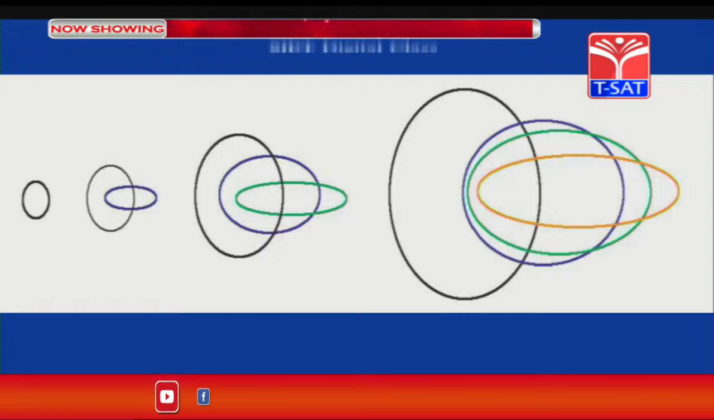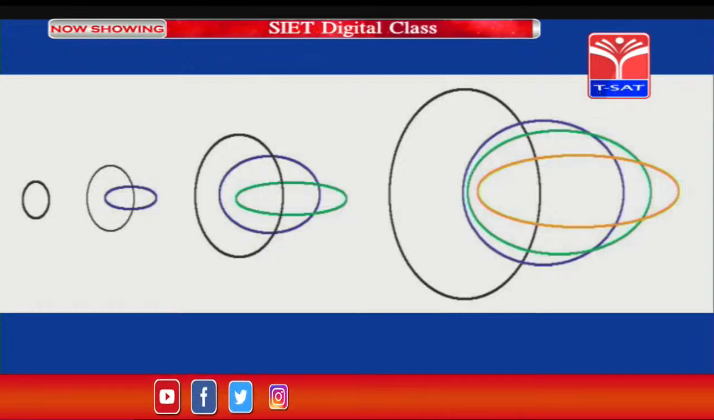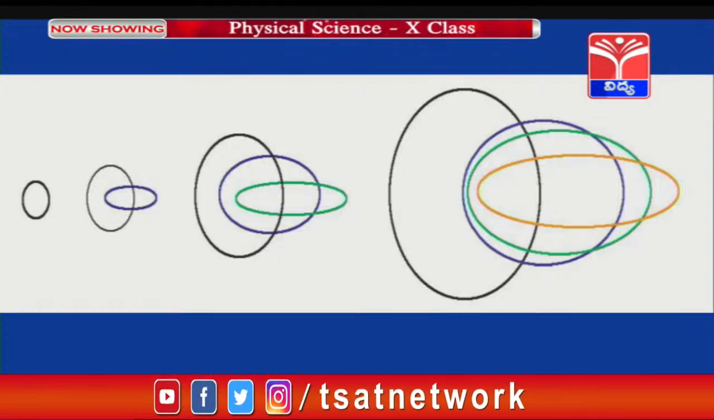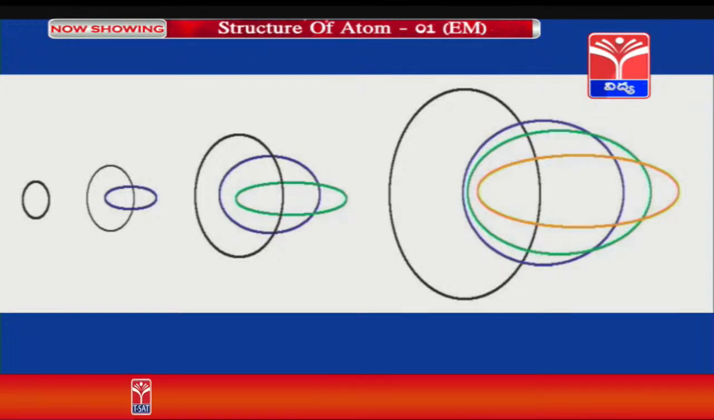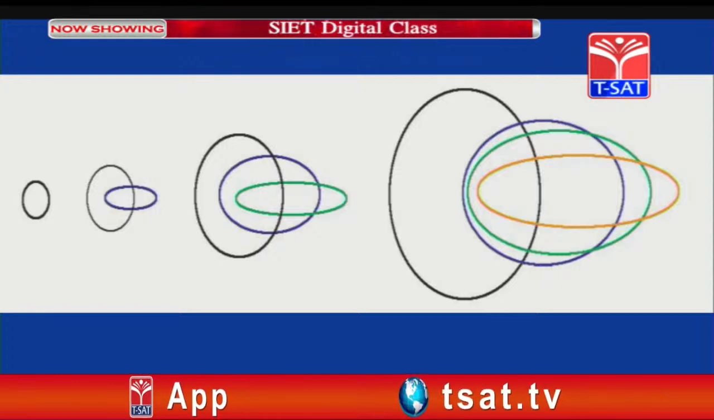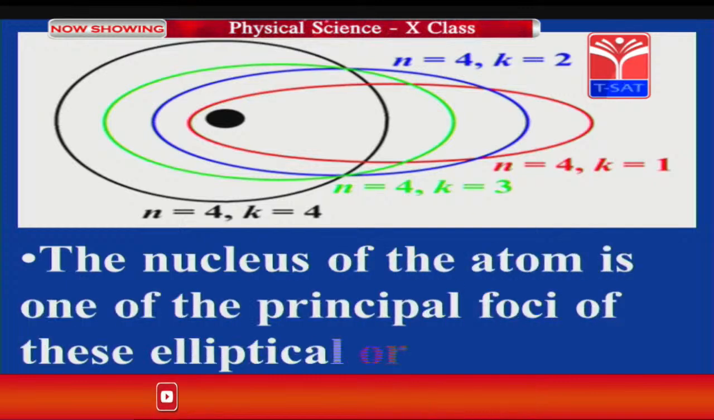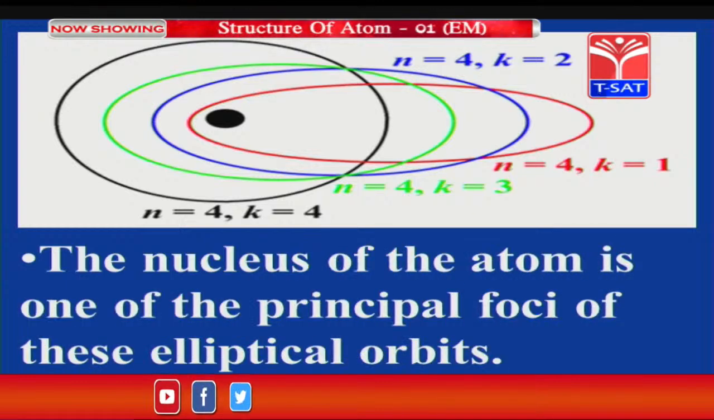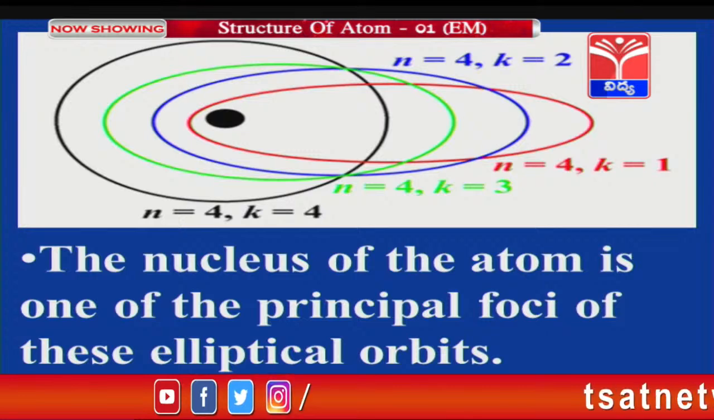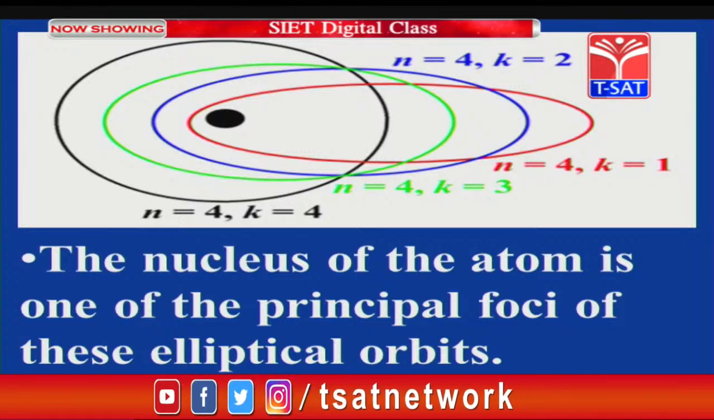In the third orbit there are 3 subshells, one is circular and the remaining 2 are elliptical, and in the fourth there are 4 subshells, one is circular and the remaining are all elliptical orbits. See here, according to Sommerfeld, the nucleus of the atom is one of the principal foci of these elliptical orbits.